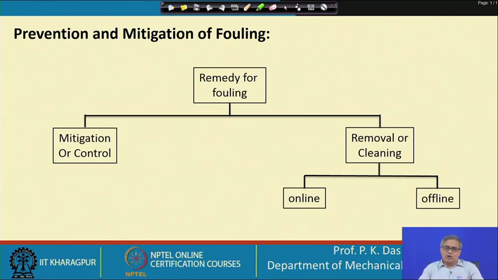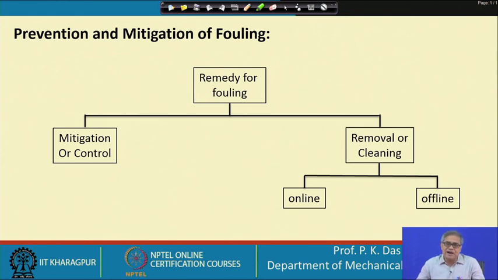But a large heat exchanger we cannot put in a furnace. So, there are different strategies and different ways of cleaning the heat exchanger.